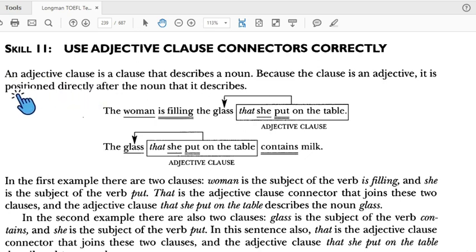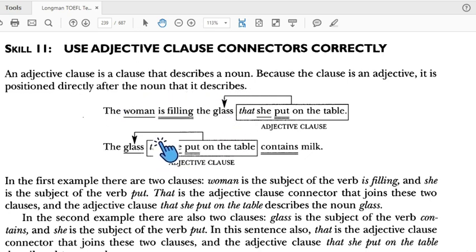It describes a noun because the clause works as an adjective. It is positioned directly after the noun that it describes.